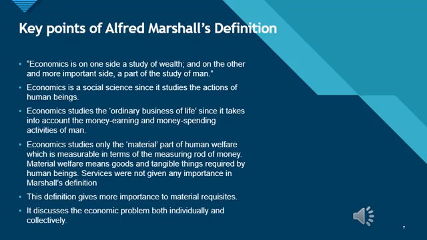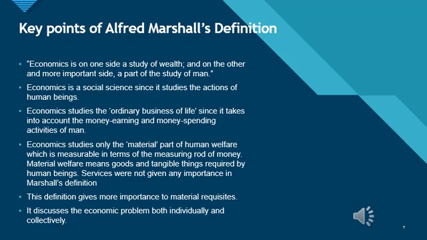What are the most important points of Marshall's definition? Economics is on one side a study of wealth, and on the other and more important side, a part of the study of man. Economics is a social science since it studies the actions of human beings.